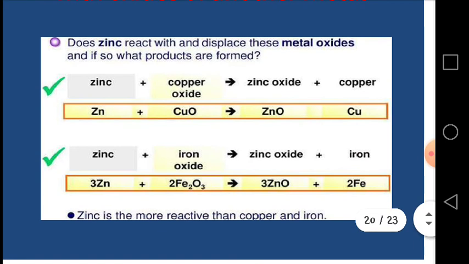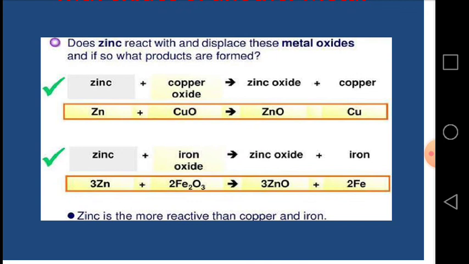Now we are going to focus on this. Zinc is added to copper oxide and zinc oxide is produced and copper is separated. It means zinc is more reactive than copper. Again, zinc is added to iron oxide and zinc oxide is formed and iron is separated. So from these two examples we can easily say that zinc is more reactive than copper and iron.